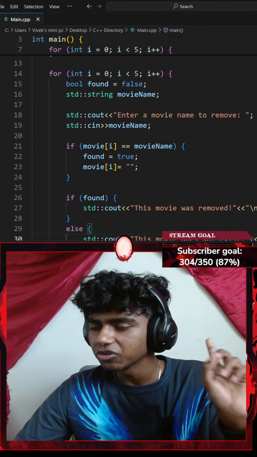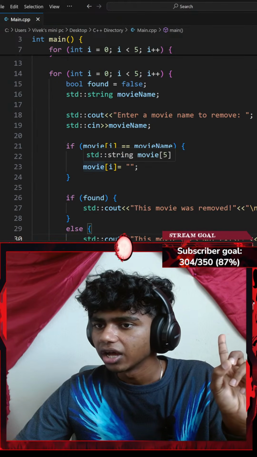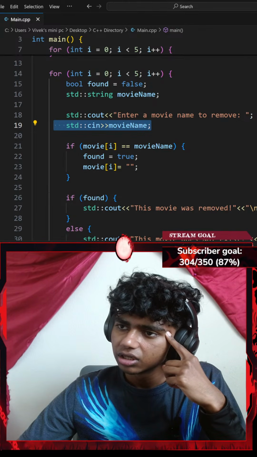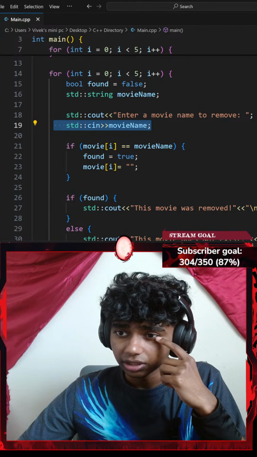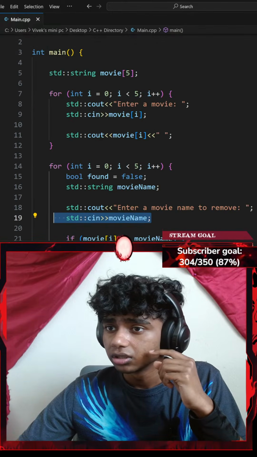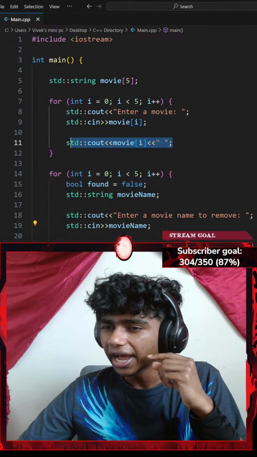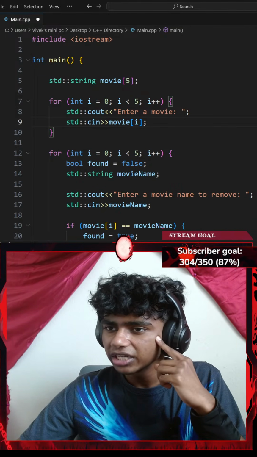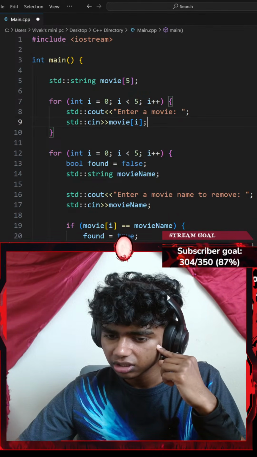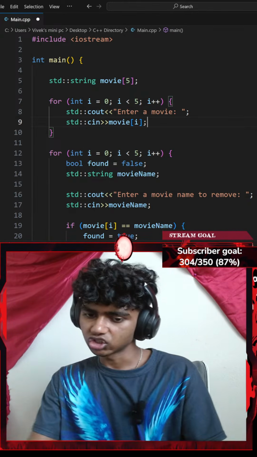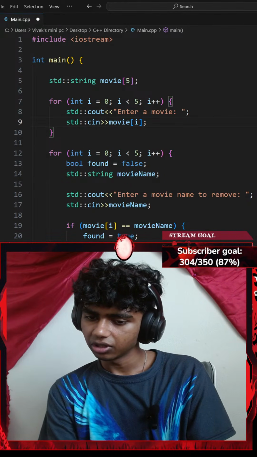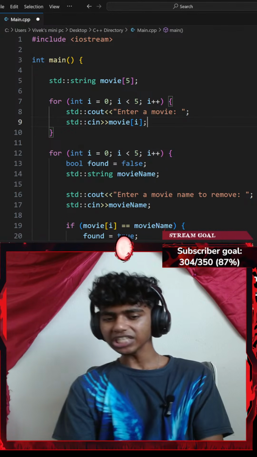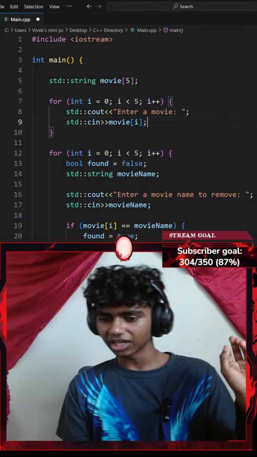Okay, I remember making this mistake a while ago, guys. I add a movie, okay, std::cin. Okay, let me go ahead and remove this from here. After my entire loop, I want to print it just once. You could instead use a struct that contains a value variable or string type and an is-empty variable of boolean type. Honestly, I've not learned about structs yet. I might actually try that in the next stream.